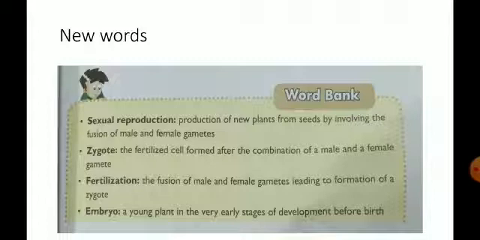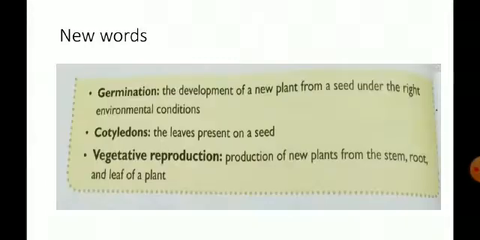Embryo, a young plant in the very early stages of development before birth. Germination, the development of a new plant from a seed under the right environmental condition. So what is germination? Germination is the development of a new plant from a seed under the right condition of air, light, warmth and water.